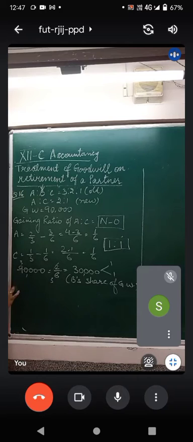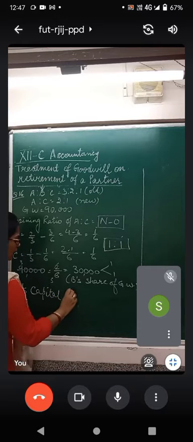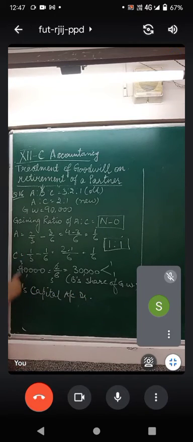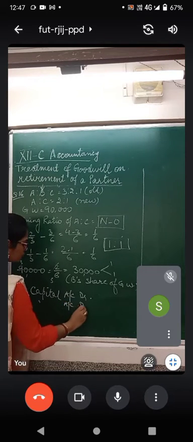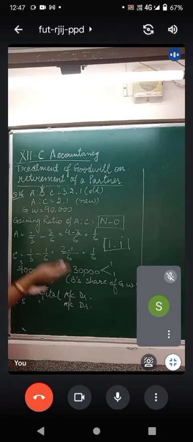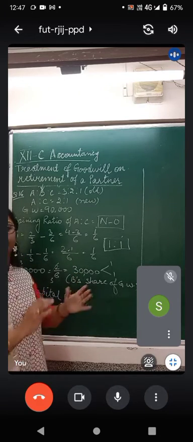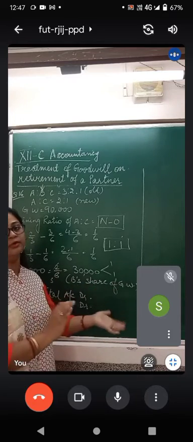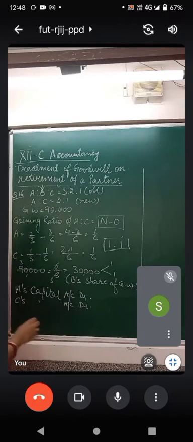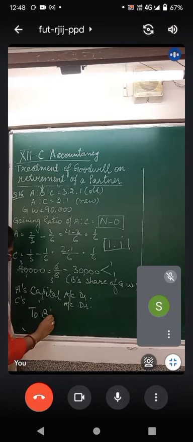So who is making a gain? A is making a gain. A's capital account debit. Who else is making a gain? C को भी gain हो रहा है, sacrifice नहीं कर रहा है. C's capital account debit. And who is the one who is supposed to take away everything? जो basically by default जो retiring partner होता है उसका share ही, उसका sacrificing share भी होता है. So A's capital account debit, C's capital account debit to the retiring partner.